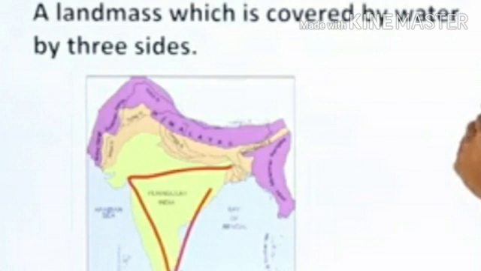Where in India will you get this landmass? In the southern part. In the southern part, we have our country like this. So, these three parts are the peninsular part.